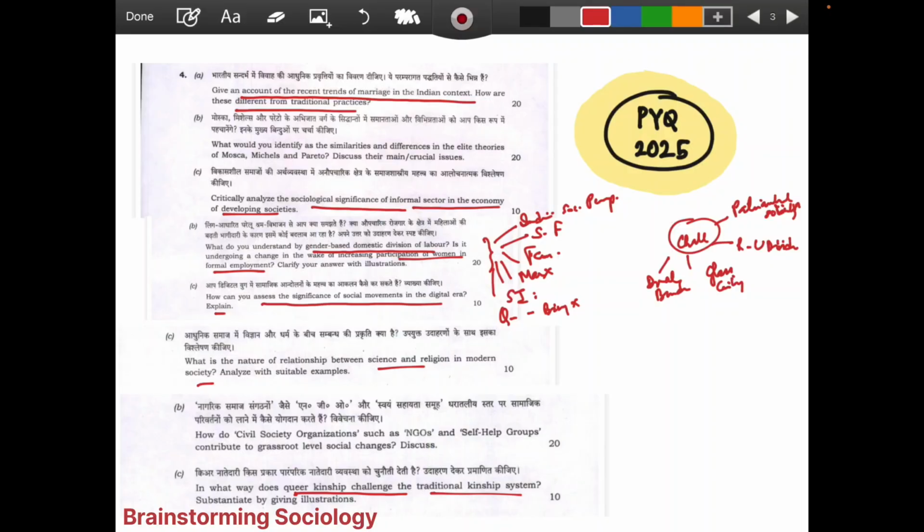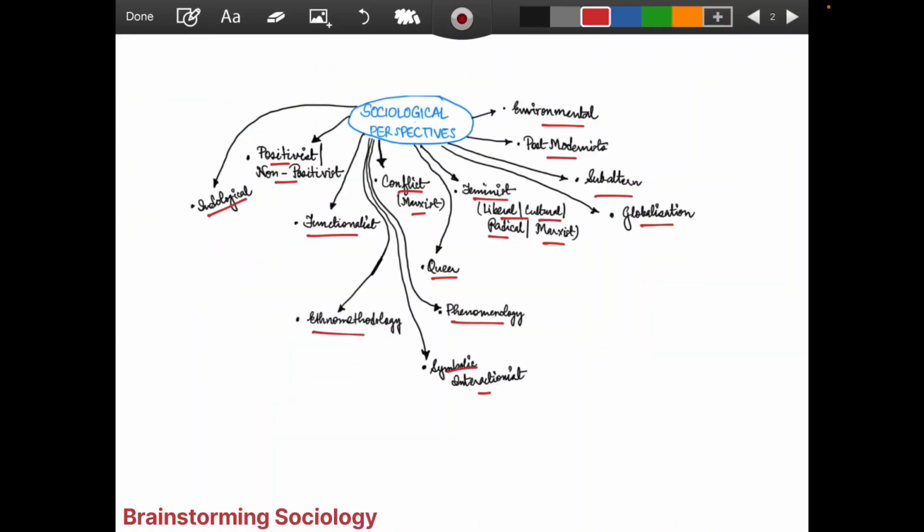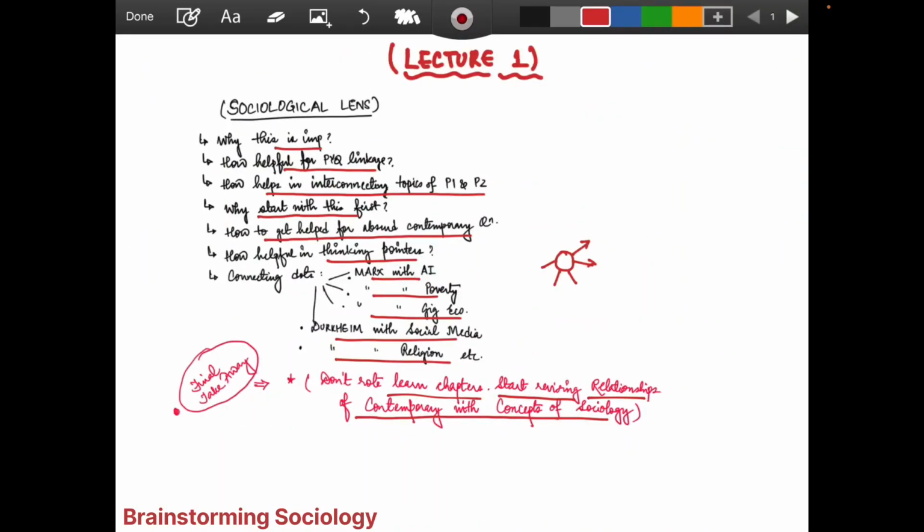If you have this edge, that you have got the concept clear, then whenever you're talking about any contemporary thing, like when I interlinked Marx with AI or Marx with poverty, just pick that topic and analyze it. Okay, I can link AI with Marx in this manner. If I think of AI with Durkheim, he will talk about this.